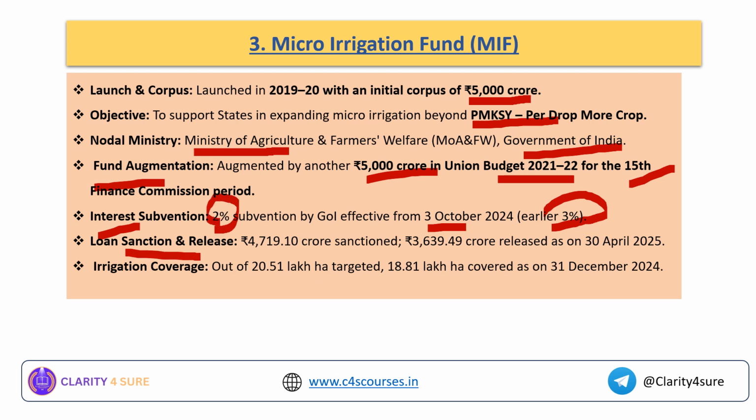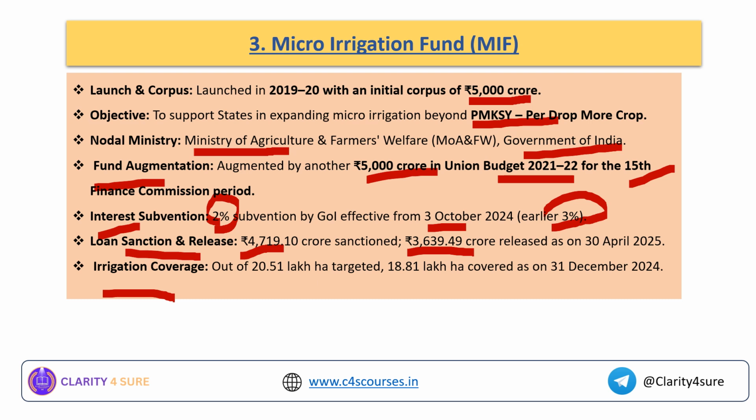Loan sanction: the initial 5,000 plus 5,000 is 10,000 crores. The loan sanction for this particular year is 4,719 crore, whereas the amount that has been released is 3,639 crore.